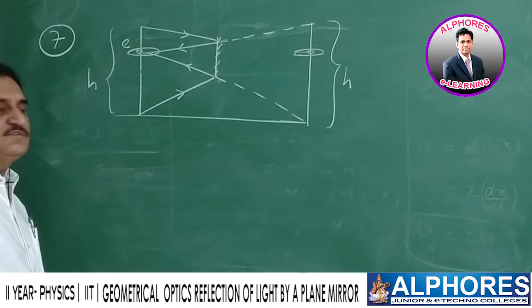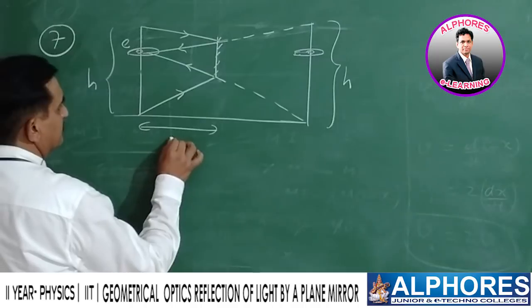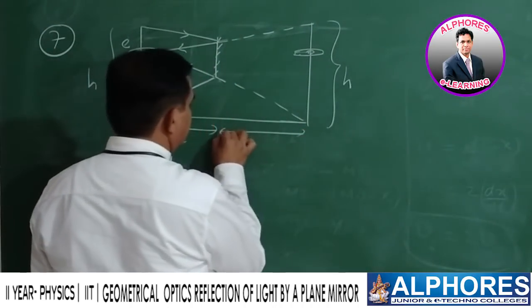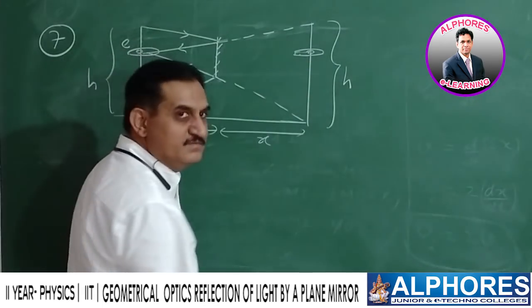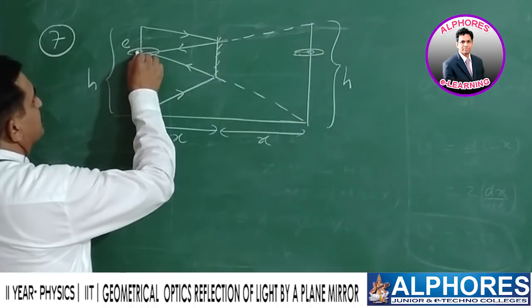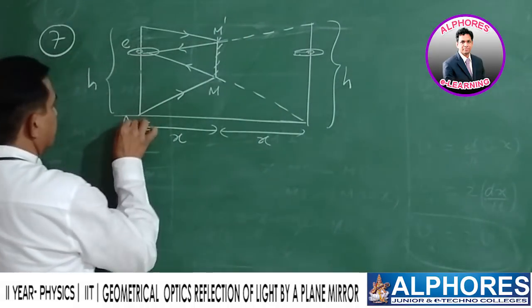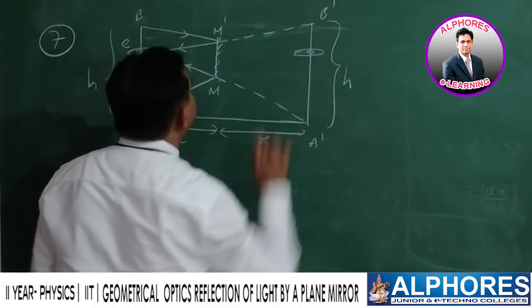The basic fundamentals: distance of the object, this is object, what is that? X. And distance of the image, same, X. Height of the object and height of the image, both are equal. Now, this is the eye position E, M dash, this is A, B, A dash, B dash.